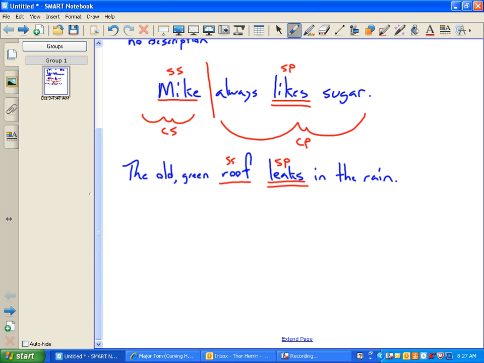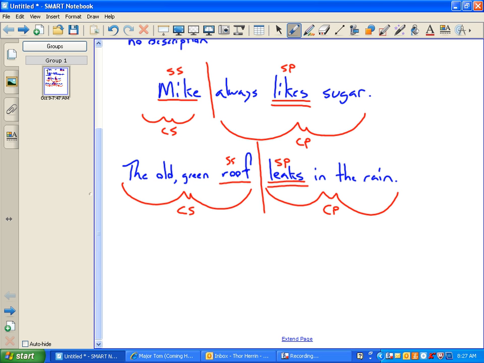The complete subject is the old green roof. And the complete predicate is leaks in the rain. Good. In the rain, does that describe the roof at all? No. What does it describe? When it leaks, right. The old and green, does that describe leaks? No. It describes the roof.